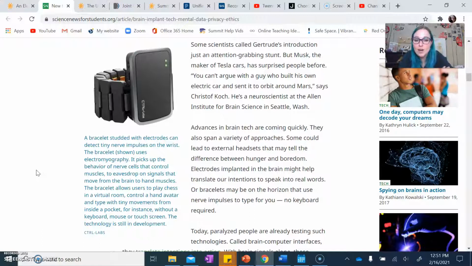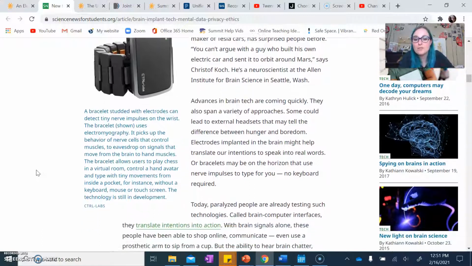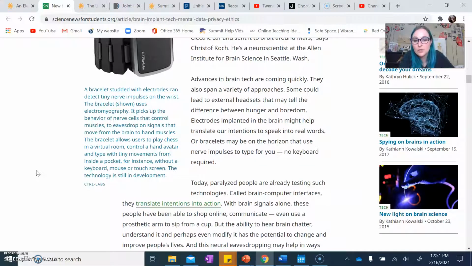Advances in brain tech are coming quickly. They also span a variety of approaches. Some could lead to external headsets that may tell the difference between hunger and boredom. Electrodes implanted in the brain might help translate our intentions to speak into real words. Or bracelets may be on the horizon that use nerve impulses to type for you. No keyboard required.